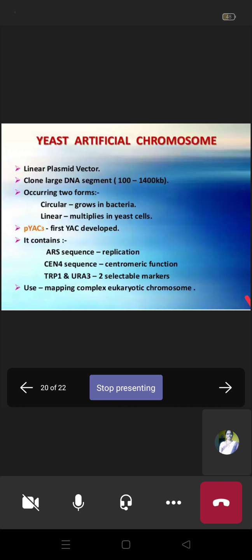And here the example is pYAC3. The first YAC, yeast artificial chromosome, that was developed is pYAC. It contains the ARS sequence, meaning the replication sequence, the CEN4 sequence with centromere function, and TRP1 and URA3 as two selectable markers. It is used for mapping complex eukaryotic chromosomes, so it is useful for arranging the mapping of eukaryotic chromosomes. So it is useful for eukaryotic chromosome mapping.